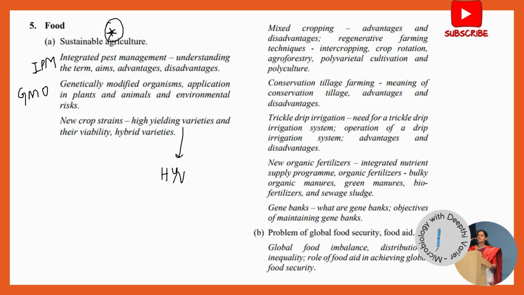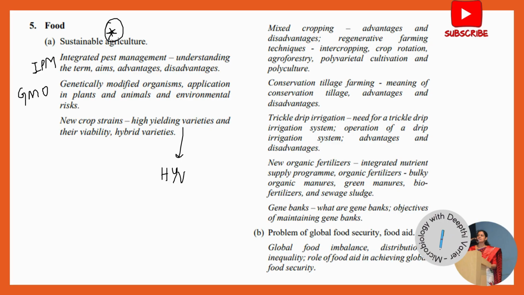What it says is we are trying to increase the production of food because of the ever growing population without damaging the natural resources for the upcoming generation. That is what sustainable agriculture means. So how do you do that? How do you establish that? How can you have more food for the current generation without putting too much pressure on the natural resources, is what sustainable agriculture talks about. So this is something that's very important.